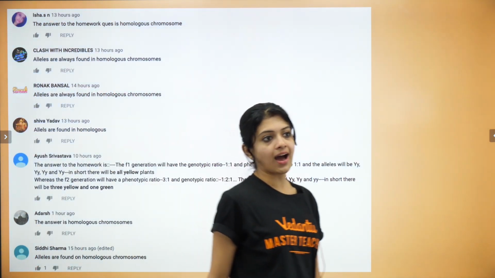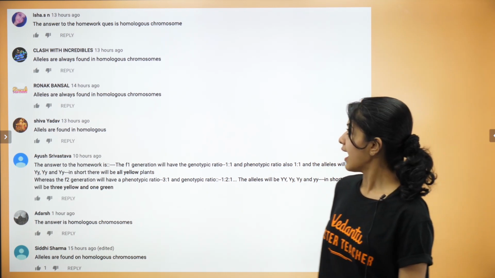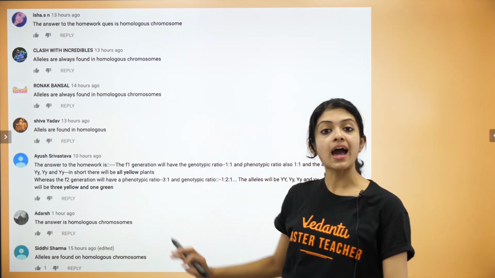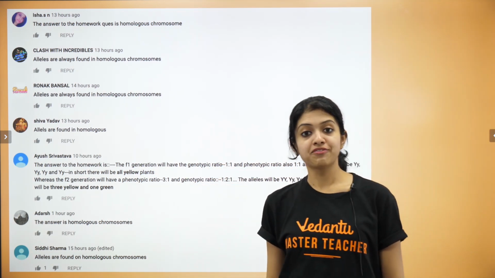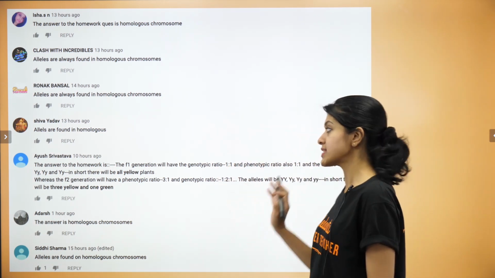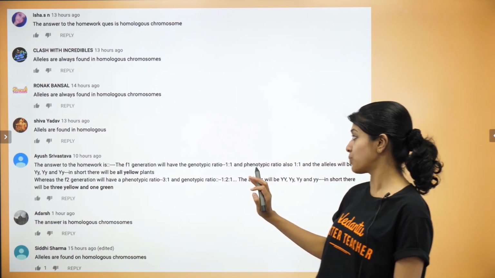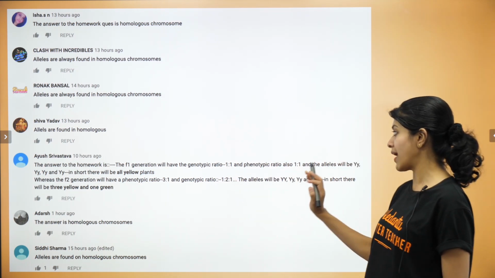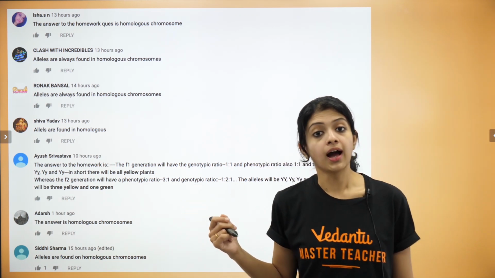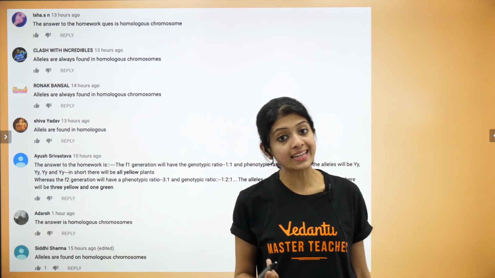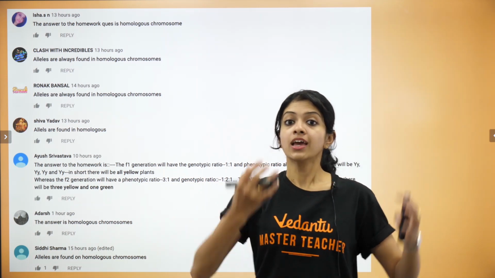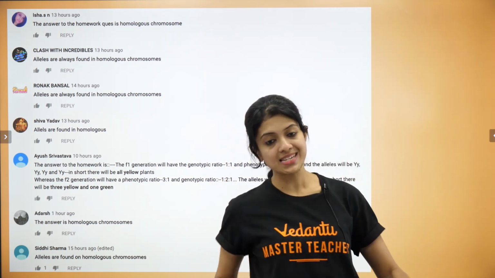Now, here are the answers that I got. Like I said, it was only Ayush who gave me the answer to the monohybrid cross. Very good, Ayush. Thank you very much. I was very happy to see a descriptive answer. The only thing was that you have written that the F1 generation will have the genotypic ratio 1:1, phenotypic ratio also 1:1, which is not the case. Like we have seen, it produces only yellow-seeded plants in F1, which means all of them are yellow-seeded. 1:1 would mean that you have 50% yellow-seeded and 50% green-seeded.